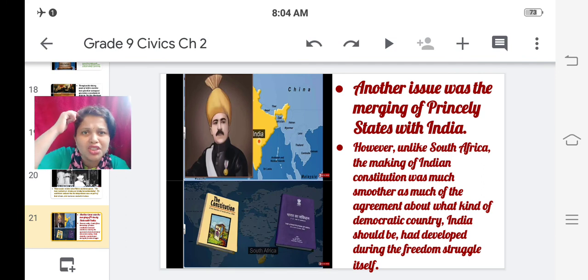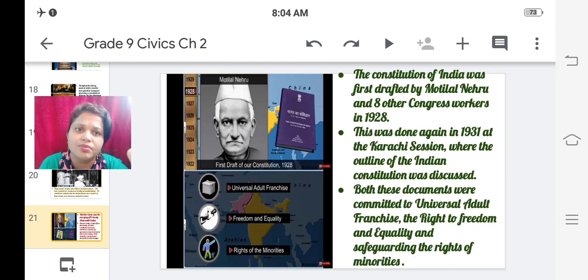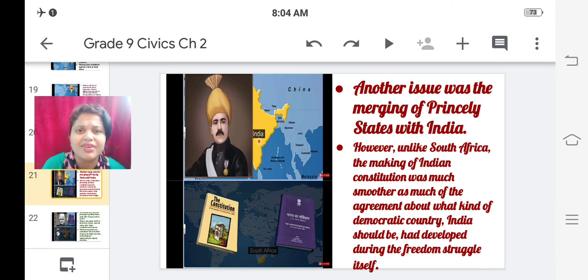But we had a much smoother period because during our freedom struggle, when Britishers were there in India and we Indians were struggling, putting in our hard efforts to be free, at that time only we had started thinking about how our constitution would be when India would get its freedom. So half of it was already done, but its implementation and a little polishing and finishing was needed after independence. So it was not a difficult task, it was an easy task for us to deal with.